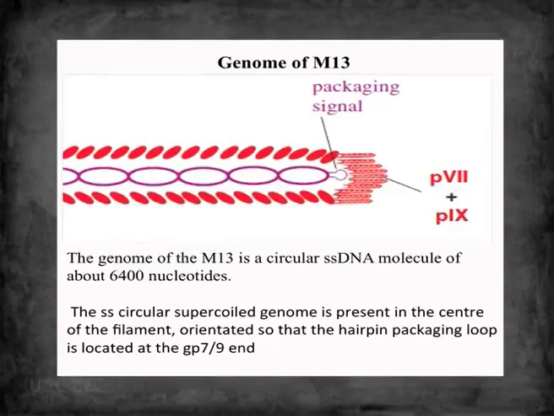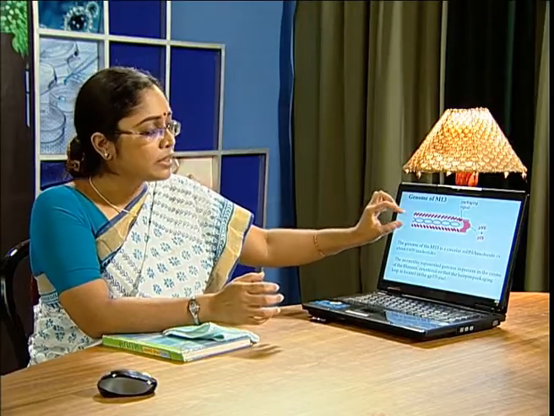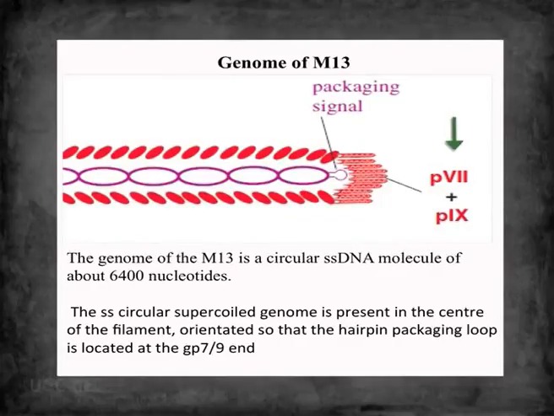The genome of wild type M13 has a single-stranded DNA of 6,400 nucleotides, and the genome is present inside the filament. You can see this hairpin loop is the packaging signal. It is packaged in such a way that the packaging signal is present at the end where GP7 and GP9 minor proteins are present. The genome contains 11 genes, and the genes are grouped by function.